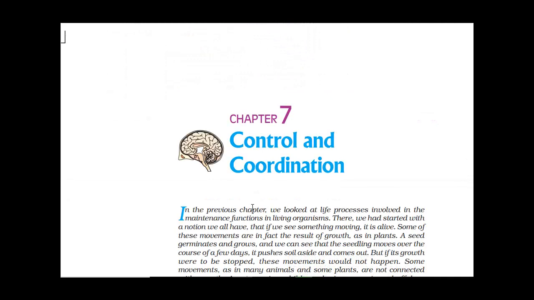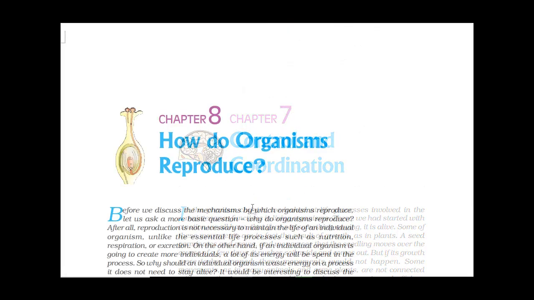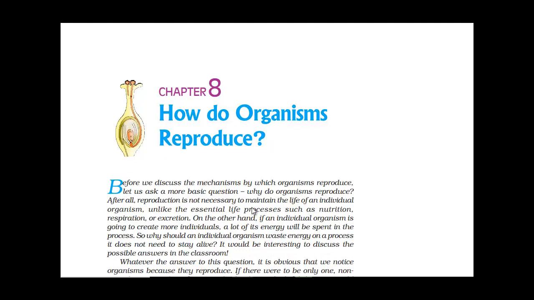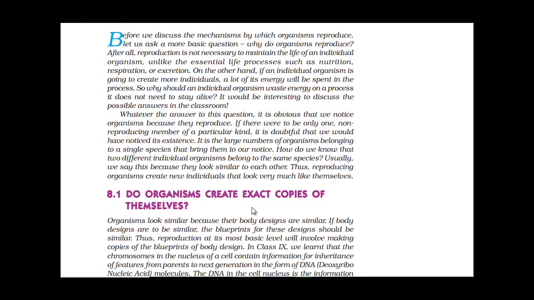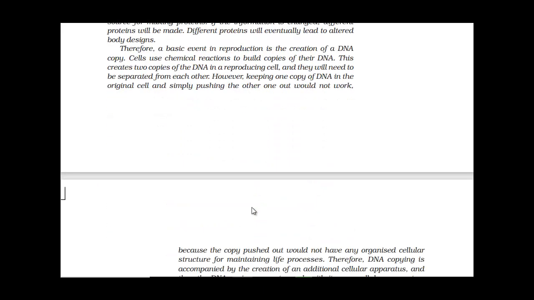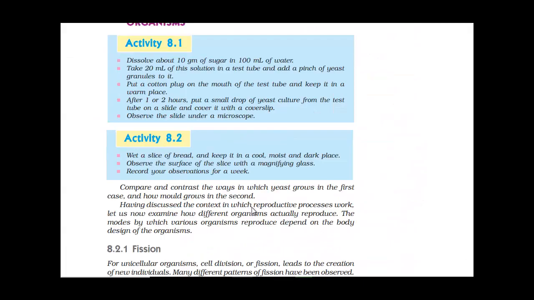In this chapter, control and coordination, there is no change. In the chapter how do organisms reproduce, there are two topics that are completely deleted. That is topic 8.1 is completely deleted for you now, as well as topic 8.2 is completely deleted.